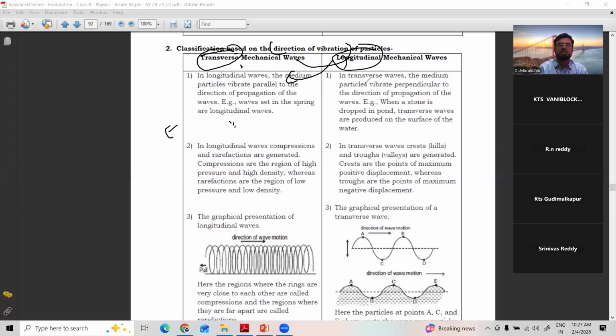So in transverse waves, the particles of the medium vibrate perpendicular to the direction of propagation. Example, when a stone is dropped into a pond, as just shown also, transverse waves are produced. In transverse waves, crests and troughs are formed. See, this point is called the crest, as we have already seen. This point is called the trough. Crest, trough.